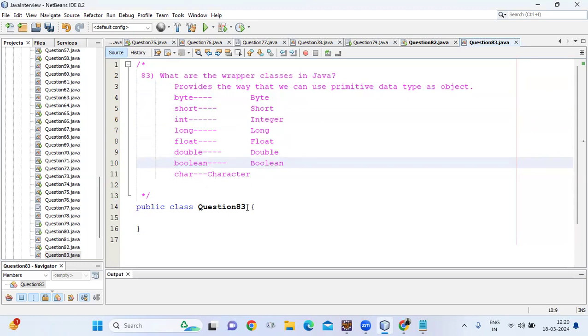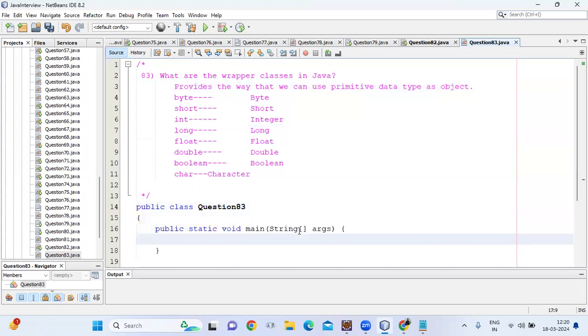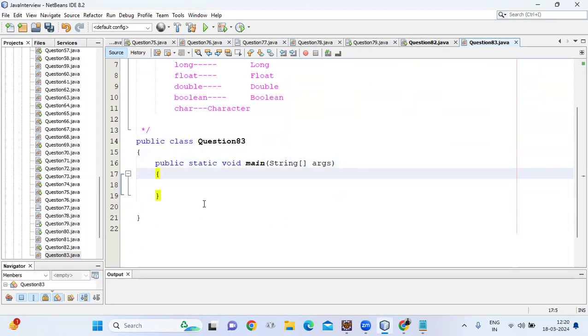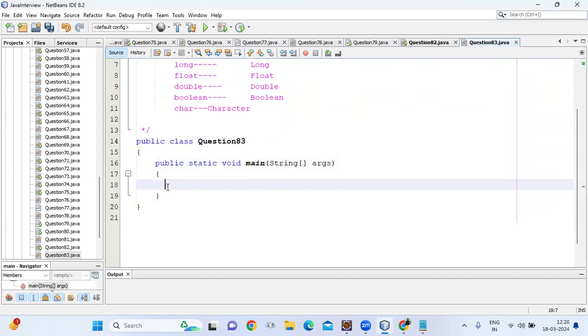So how can we use this primitive data type as an object? Let's see, guys. In the main method, suppose we write int n = 10. This is totally a primitive type. Tomorrow, suppose I want to use 10 as a non-primitive, a reference or class type.